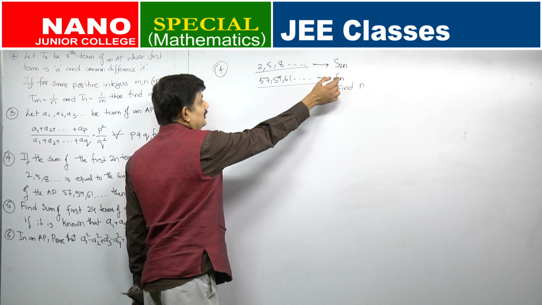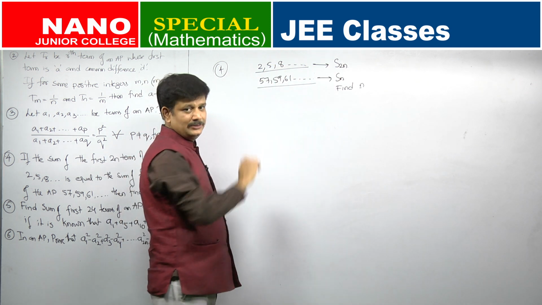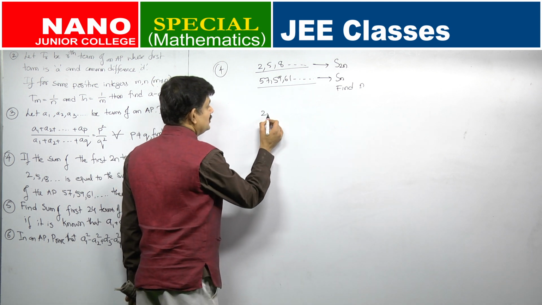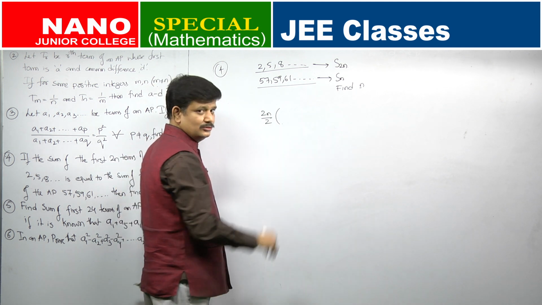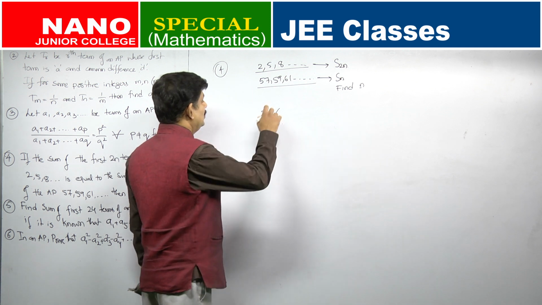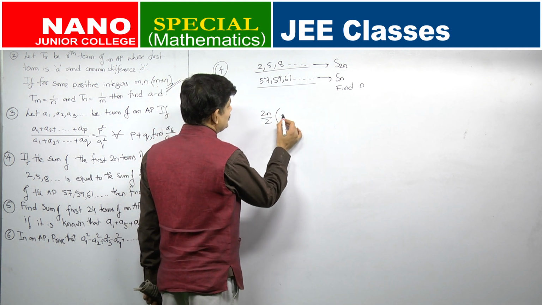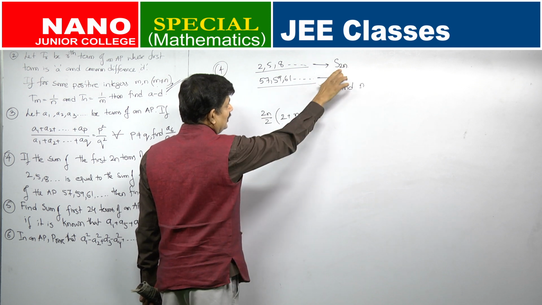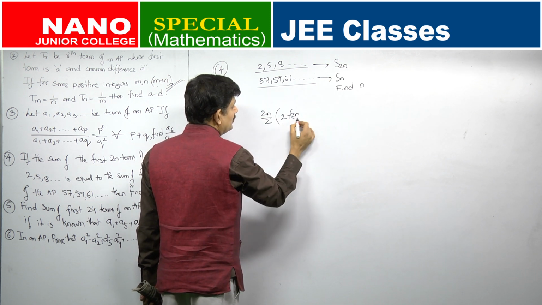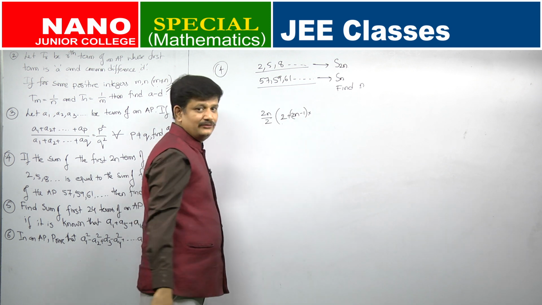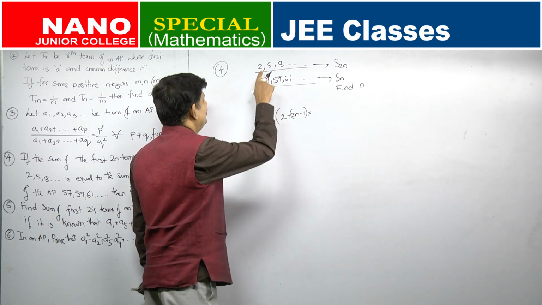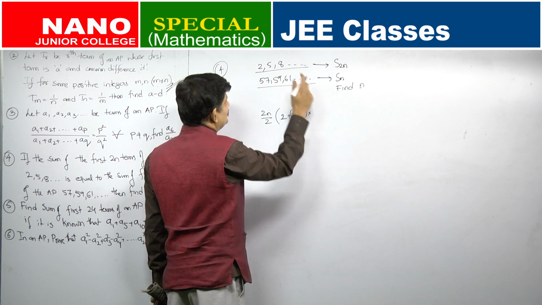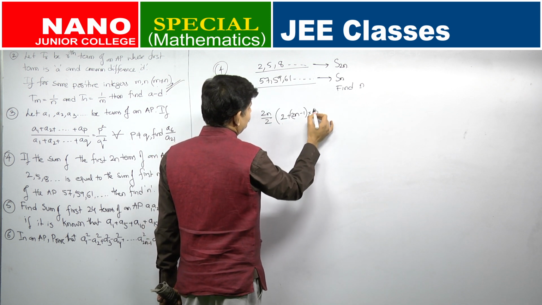So, what is the sum to 2n terms of this AP? 2n by 2 into (a plus a, the first term. What is it? 2n minus 1, how many terms? 2n terms. So, 2n minus 1) into the common difference, which is how much? D. D is what? The common difference of this AP is 3.